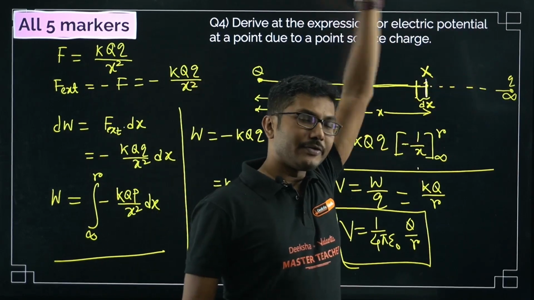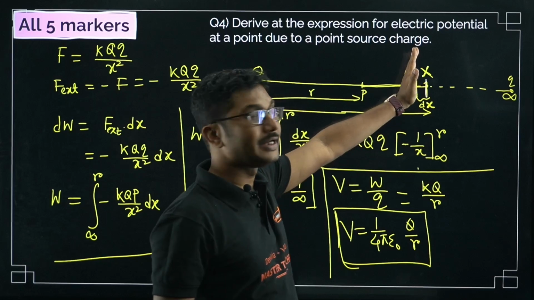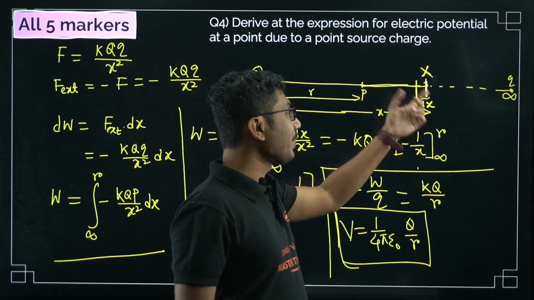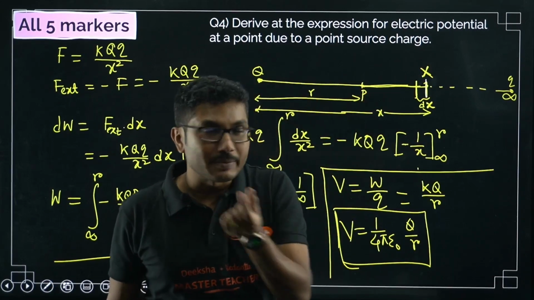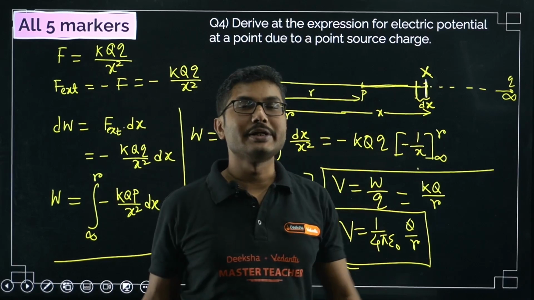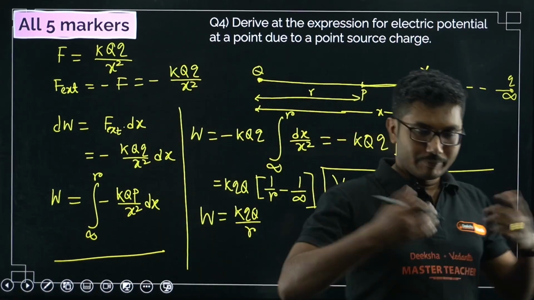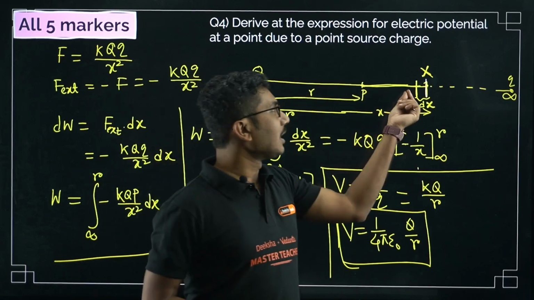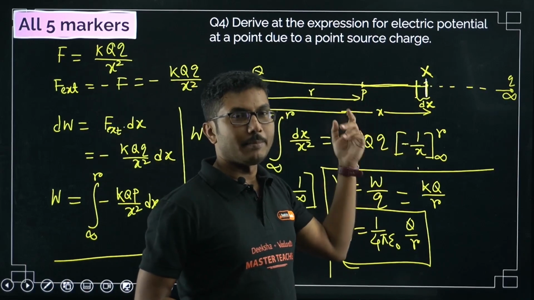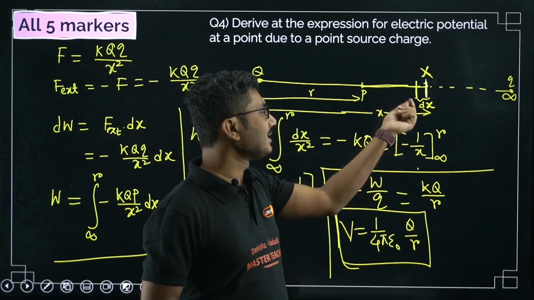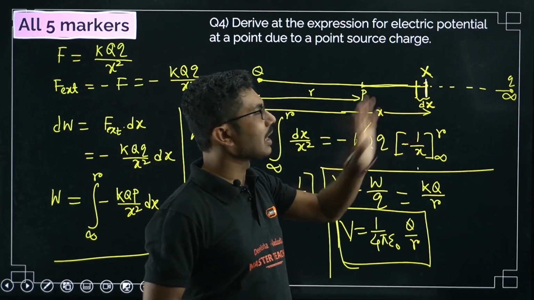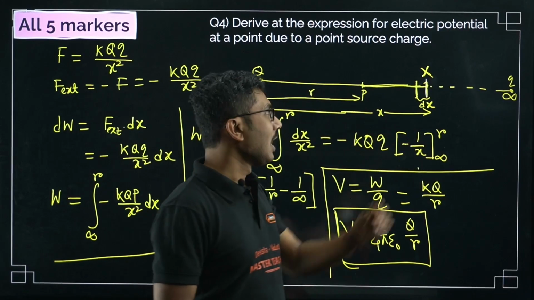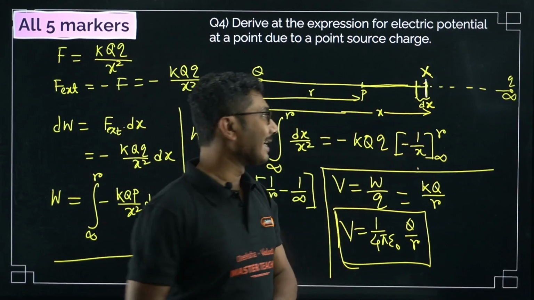The train started at infinity long back and reached some intermediate station, and from there we consider a small displacement dx and try to calculate the work done. The definition of potential is basically work done. From here to here, how much work is done? That is a small work dW.